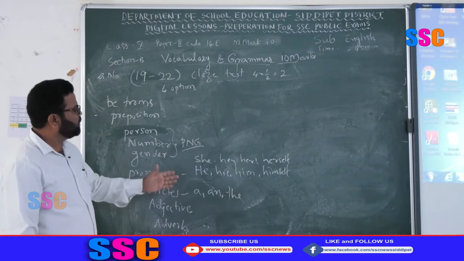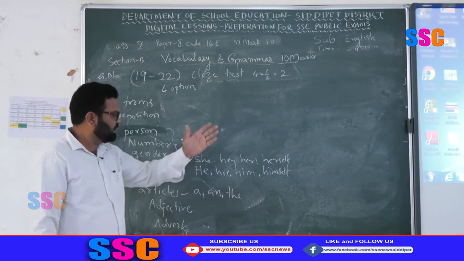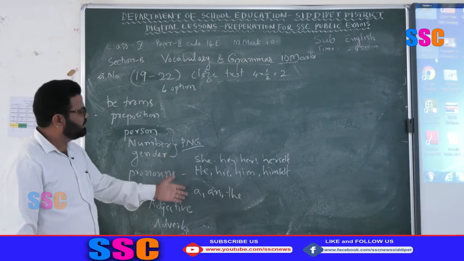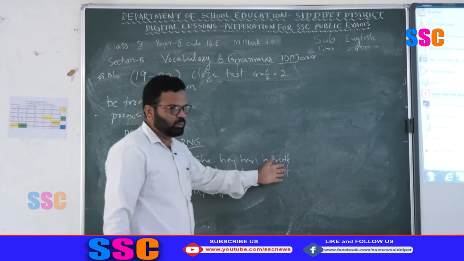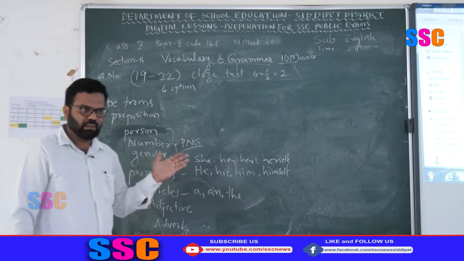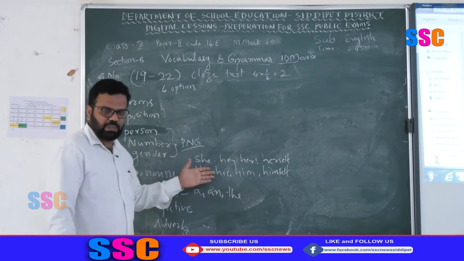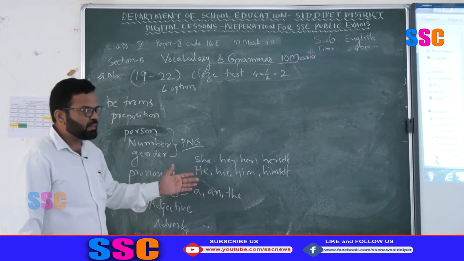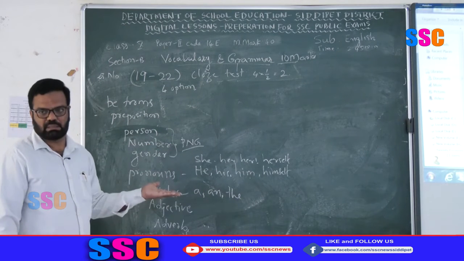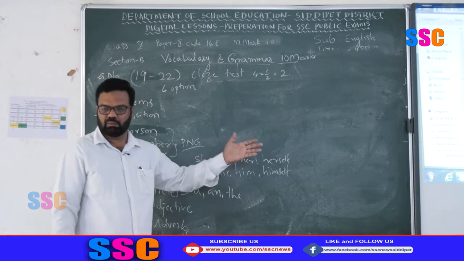Suppose a pronoun is asked, and the passage talks about the feminine gender. The pronouns are given like he, she, you, they. You have to choose she. If the passage talks about the neutral gender, the option may be it. Sometimes verb forms are asked. The passage is in simple present tense.